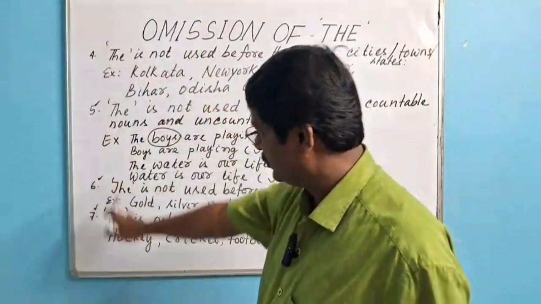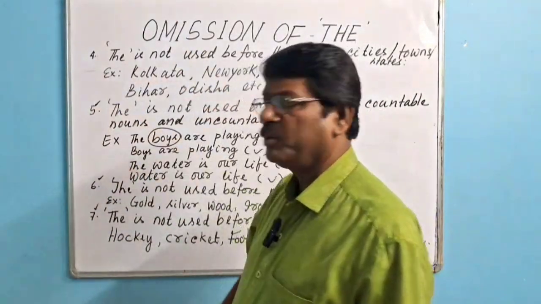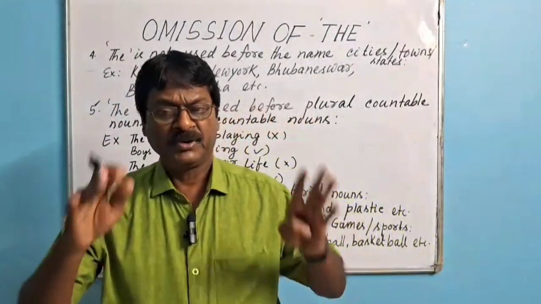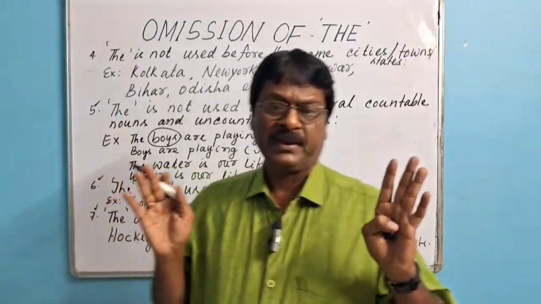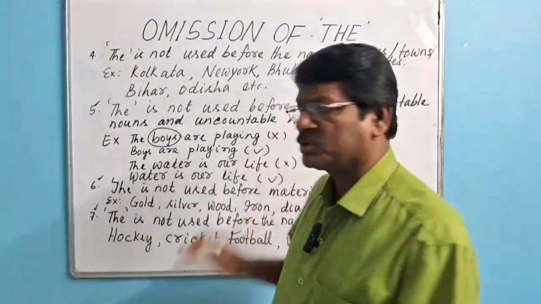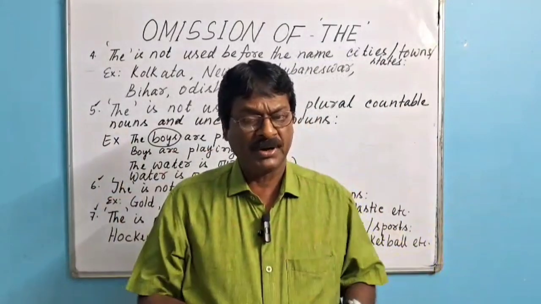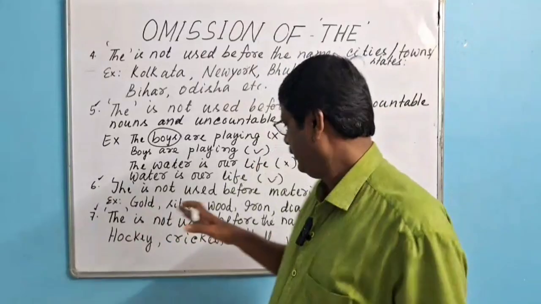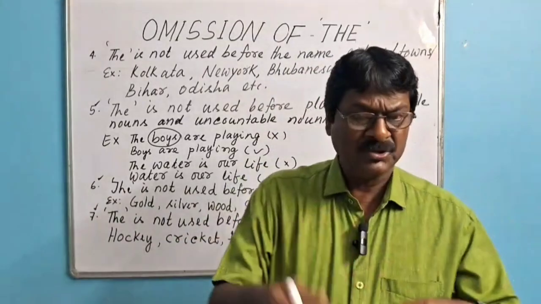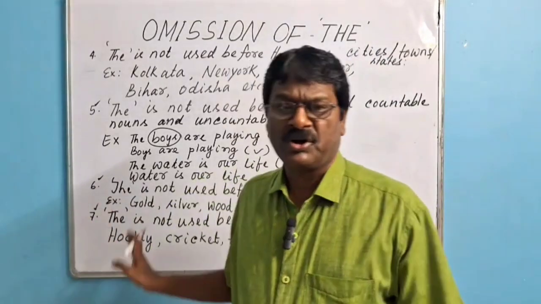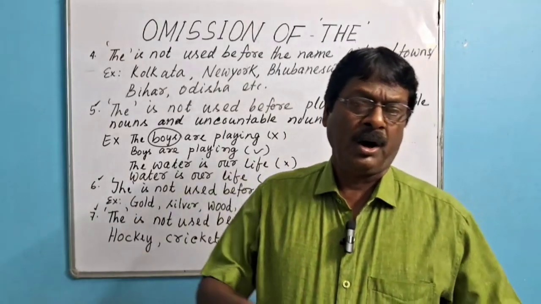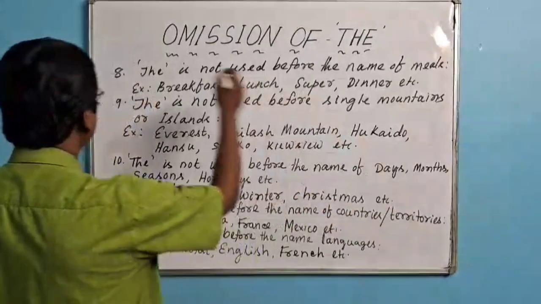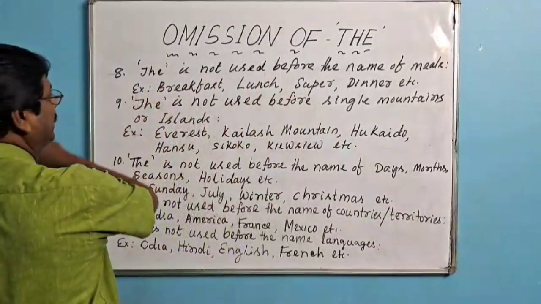So from these points, we can deduce the conclusion that the is not used before the name of cities, towns, and states. The is not used before plural countable nouns and uncountable nouns. The is not used before material nouns, and before the name of sports and games. Okay. Now I will go for point 8.